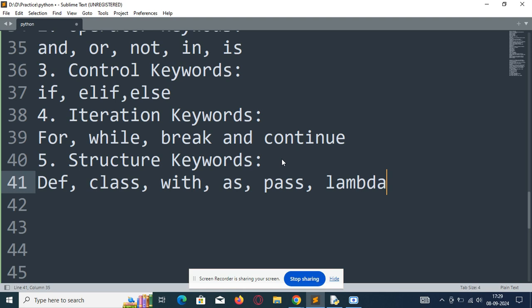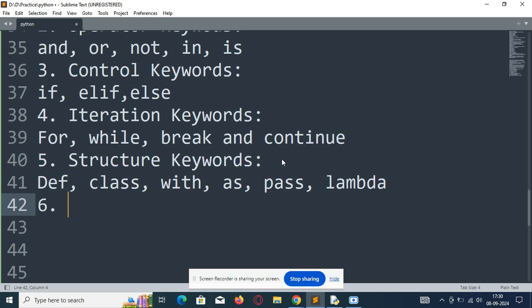The pass keyword means nothing will happen. If we don't have code to write inside the function, we just write the pass keyword, because if we did not write any code after creating the function, it will throw an error. So for that we use the pass keyword. It will not throw any error. So these are the structure keywords: def, class, with, as, pass and lambda.